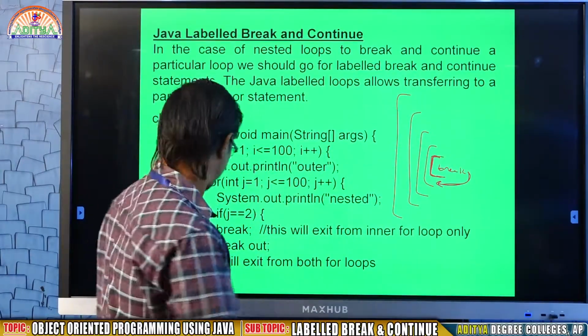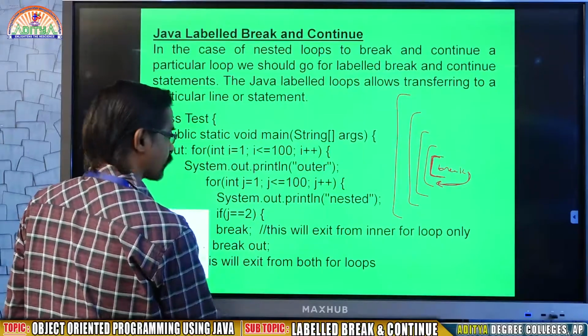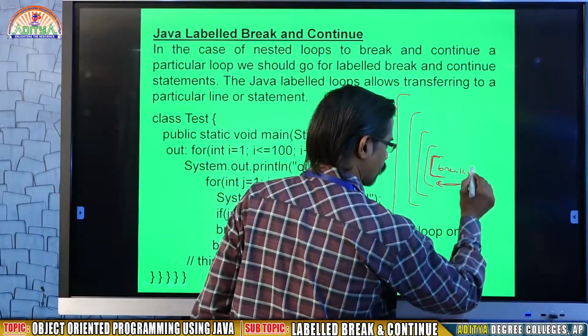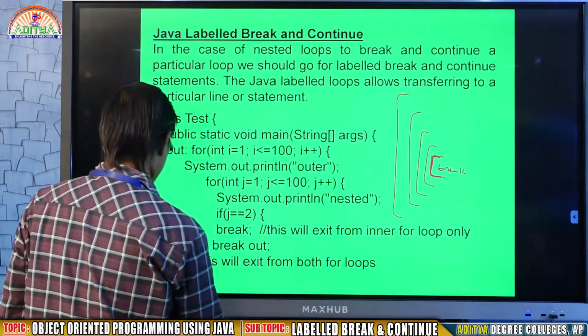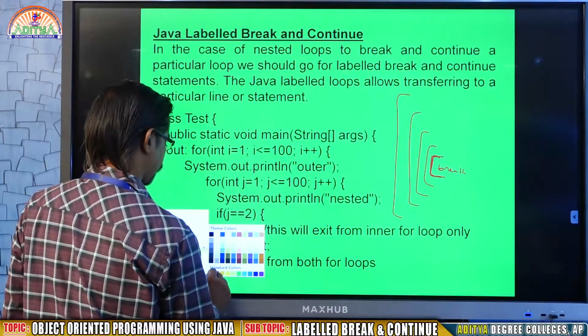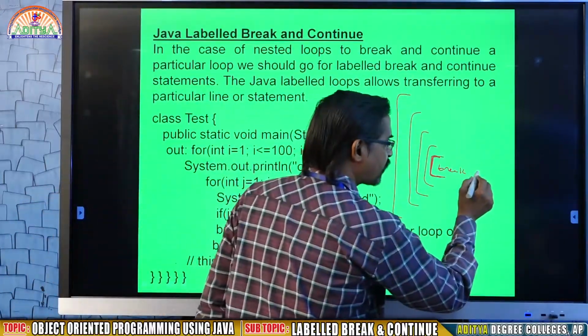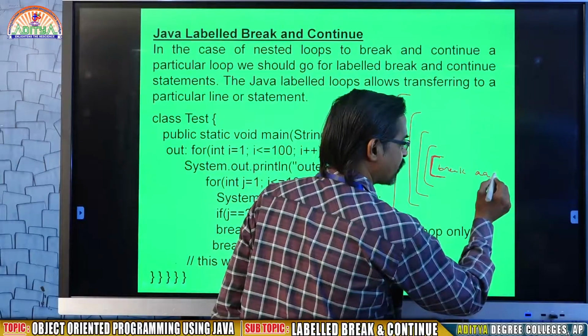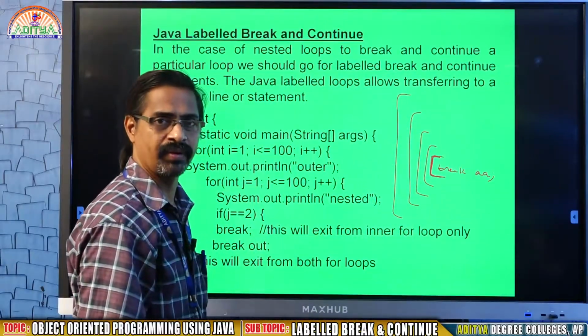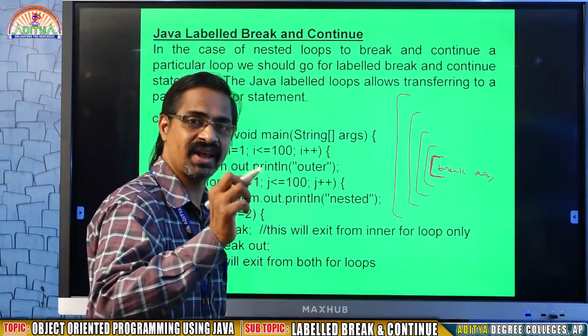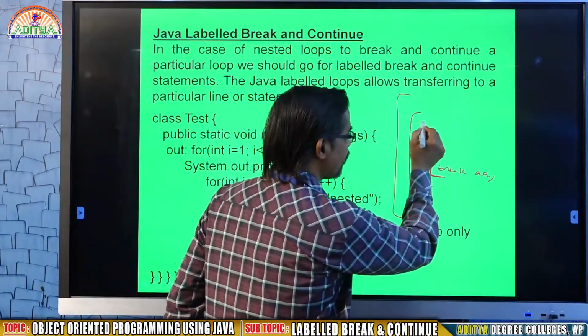That is break. In case of break AA, if I am writing AA, AA is a label. Where am I writing AA? I am writing AA here.